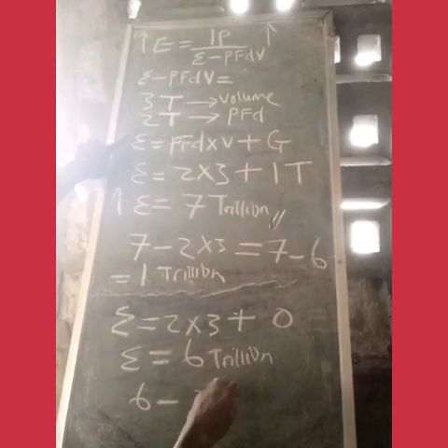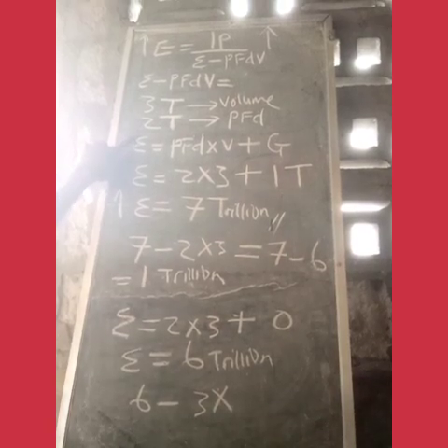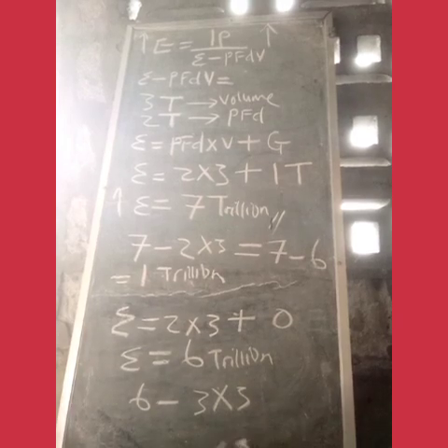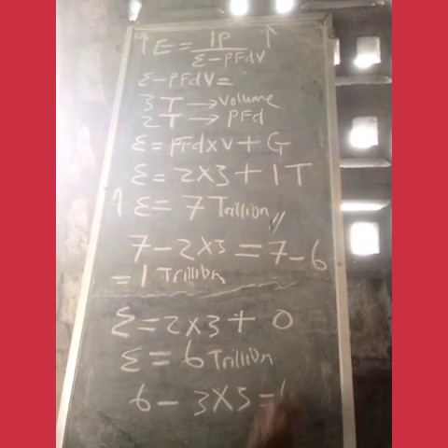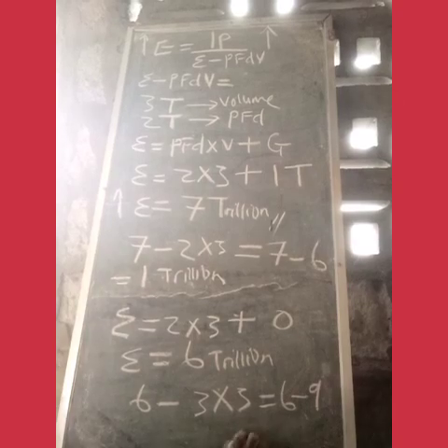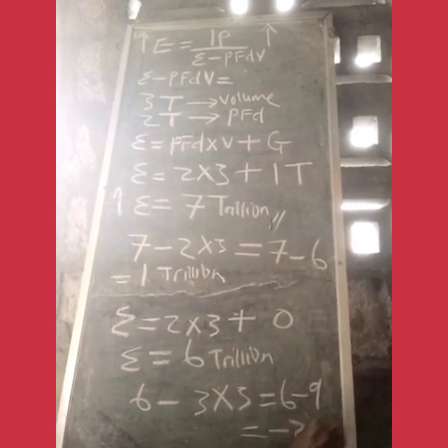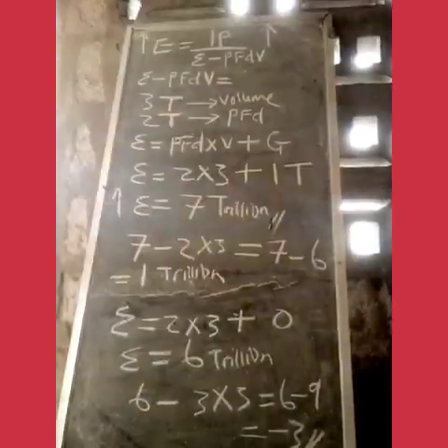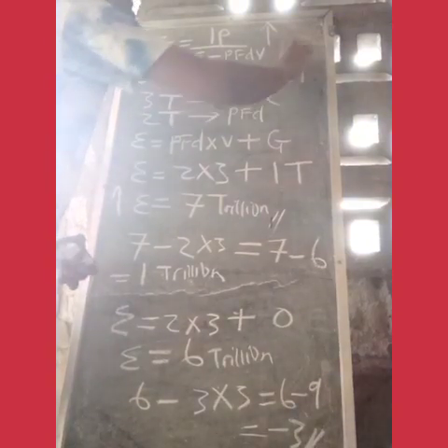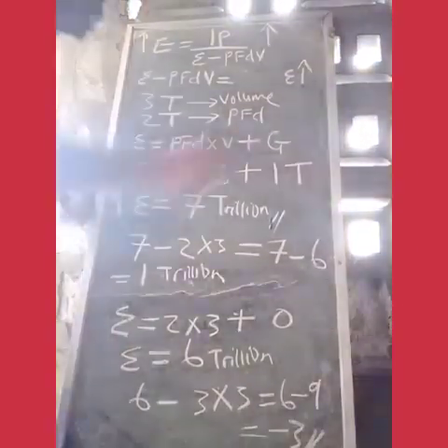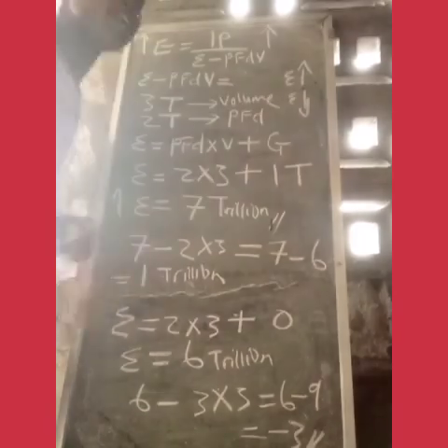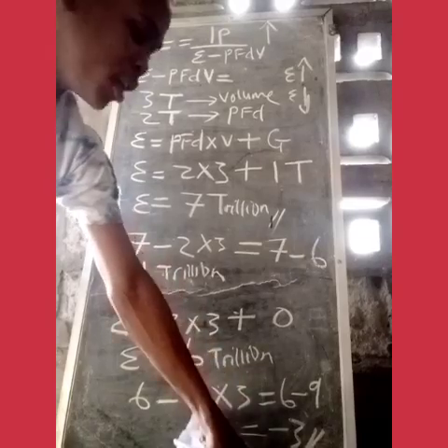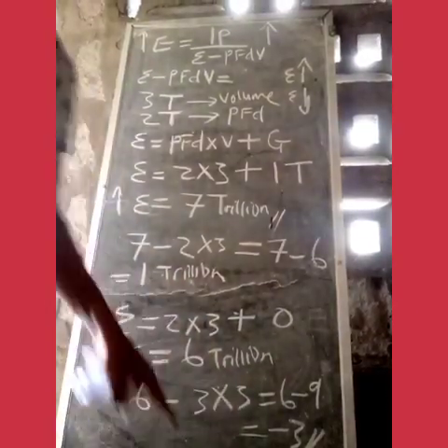So this equation will now be E minus PFVD will be 3 times PFVD will be 3 times 3, right? 3 times 3, which will equal 6 minus 9, and this will be equal to minus 3. This is awesome. Why? Because we said an increase in the value of E indicates a bad economy, and a decrease in the value of E indicates a good economy. So now this value is decreased up to minus 3. This tells you it's a very good economy.